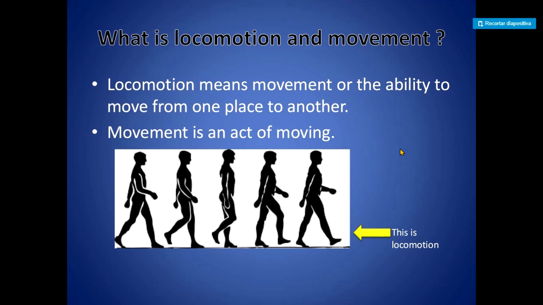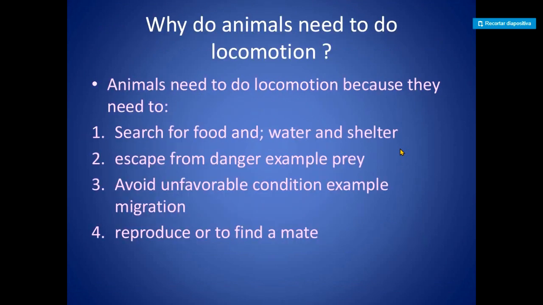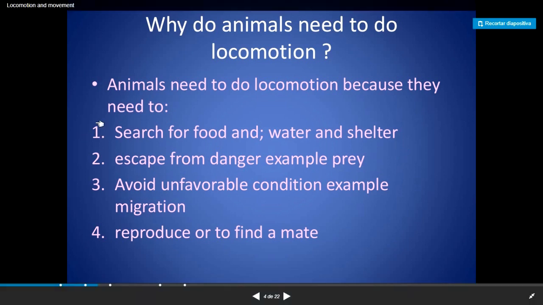Well, why do animals need to do locomotion? Animals need to do locomotion because they need to search for food, water, and shelter. This is a big difference. Plants don't need to search for food, water, or shelter because they get it from the land. They get food from themselves because they are autotrophs. They produce their own food by using the sunlight. They extract water from the land by using the roots. And they don't need shelter because they are their own shelters.